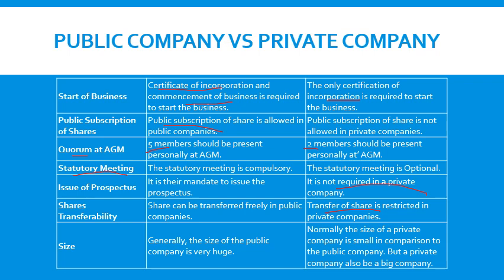Comparatively it is smaller than a public company, but when comparing to other forms of business organizations such as sole proprietorship, partnership, or departmental undertaking, a private company is bigger, but comparing to a public company, it is smaller. So these are the differences between private and public company, which is the most important one.